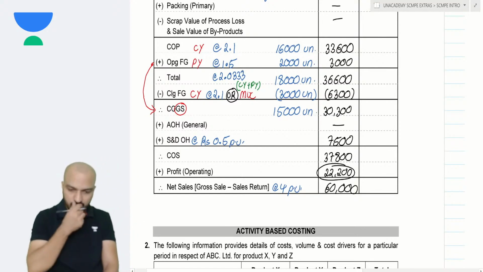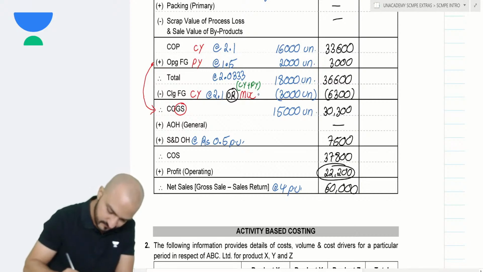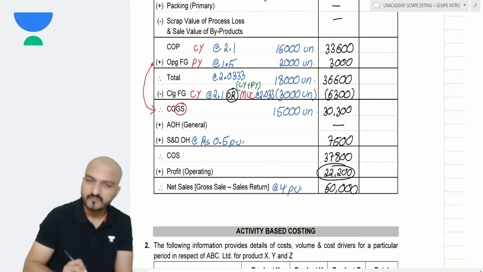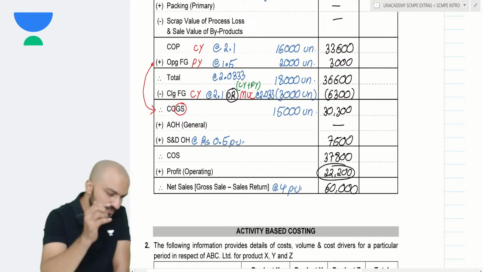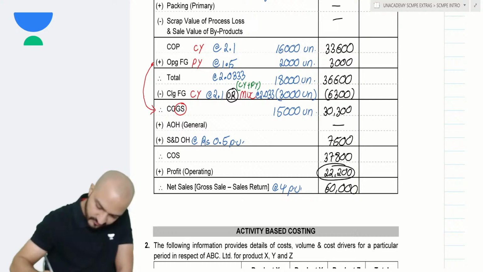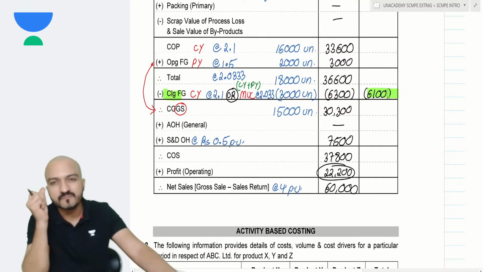2.0333. That 2.0333 rate of mixture is what I used over here. So 2.0333 into 3000 units makes it 6,100. 6,100 becomes my closing materials, closing finished goods as per weighted average method.